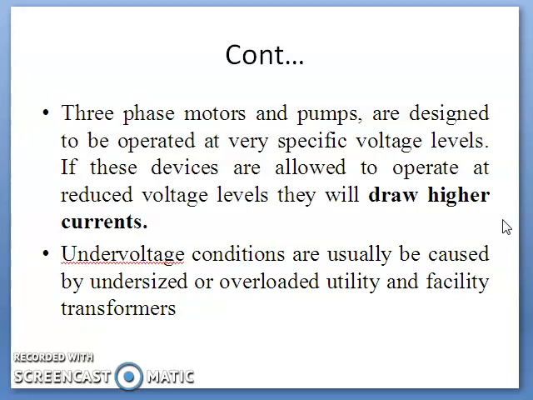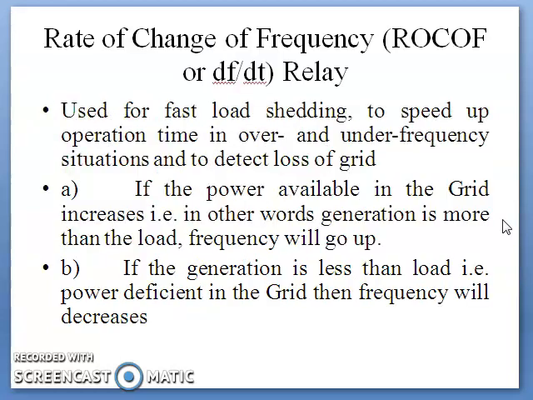This under voltage relay is used for protection. It can shut down the equipment when under voltage occurs, preventing them from damage. A clear indication of the fault present is provided by these relays for rapid troubleshooting and reduced downtime. So next, coming to the dF by dt relay, that is, the rate of change of frequency relay.